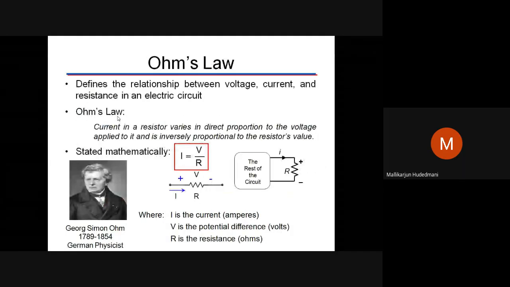State Ohm's law, explain the limitations and applications clearly would be the best question. Hope I'm audible to you all at this time. Audible? Yes, sir. Thank you. Please take care.